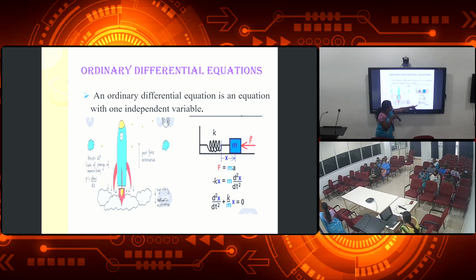Here see d square x by dt square, you take minus kx to that side. Therefore, d square x by dt square plus kx equal to 0, and you divide that equation by m. You get d square x by dt square plus k by m into x equal to 0. Here you see only x is the independent variable. Only one independent variable is x. Therefore, it is an ordinary differential equation.